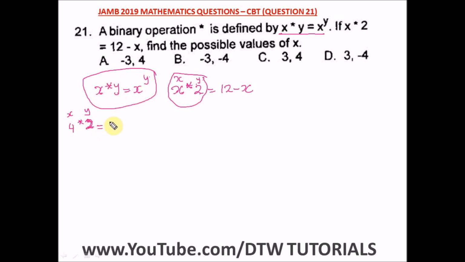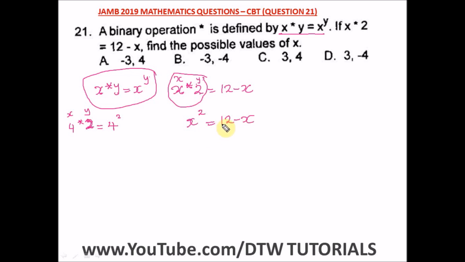Okay, so what do we have here? We are going to have 4 raised to power 2. But from here our question says x. I'm just explaining this so you don't get confused. So from here, we have x raised to power of y, which is x raised to power 2, from our binary operation being defined as this. So we have x raised to power 2 is equal to 12 minus x.